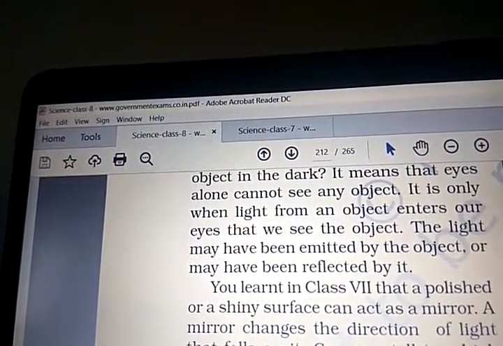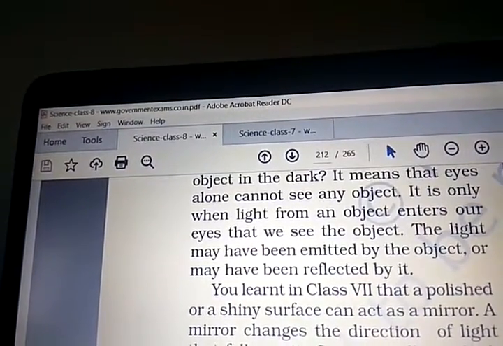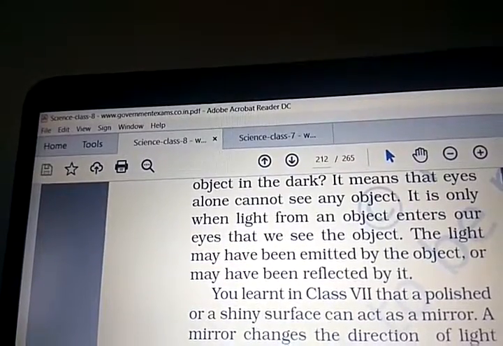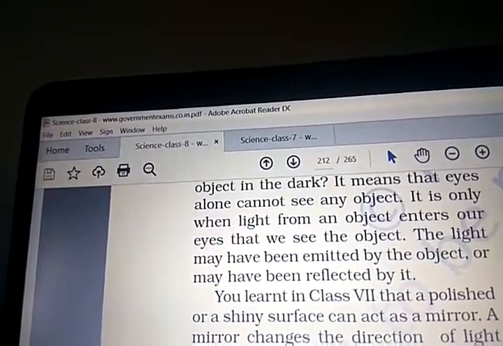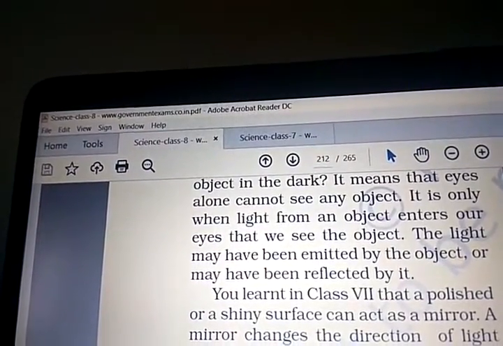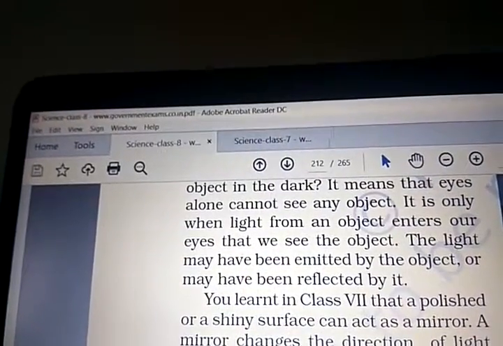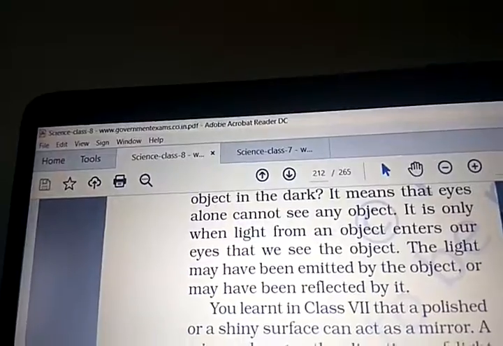Because light does not pass through opaque objects. It is just reflected back. So whatever rays are reflected back enter our eyes and we can see. When the rays of light fall on transparent objects, the light does not reflect but just passes through it. That's why we cannot see a transparent object, right?